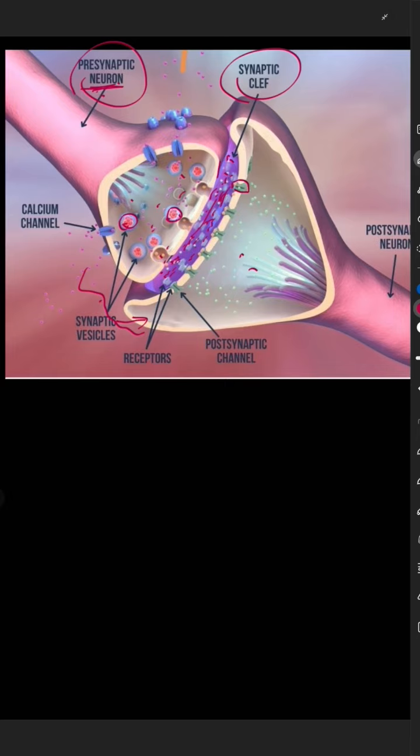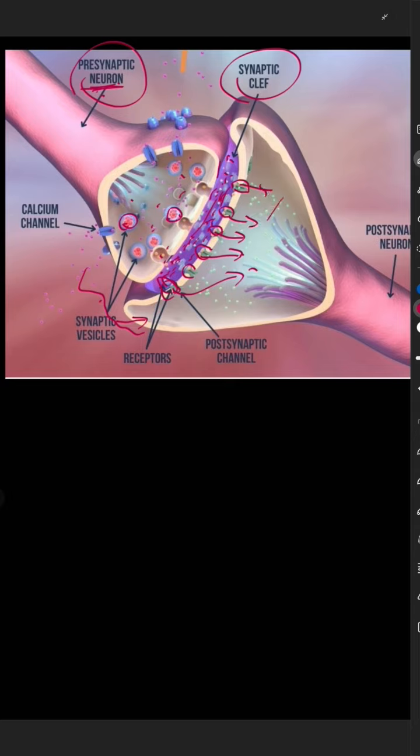Then they bind to the receptor proteins that are found on the postsynaptic membrane of the postsynaptic neuron. When they bind to them, they do not go inside them. They only bind with them like a lock and a key. They open the ion channels and then allow the sodium, for example, to enter this cell.